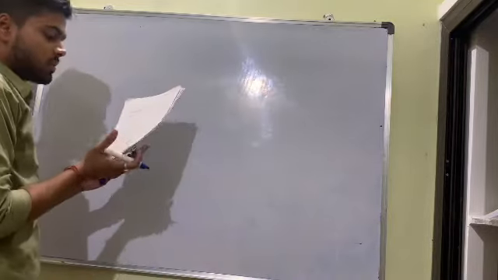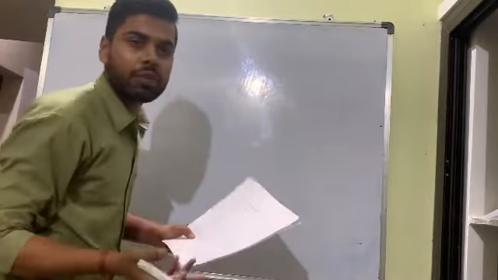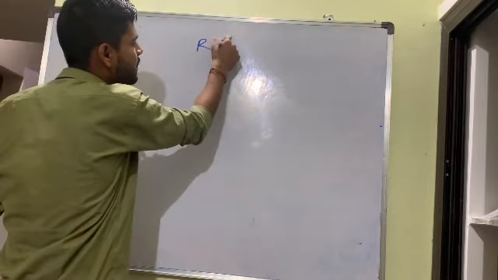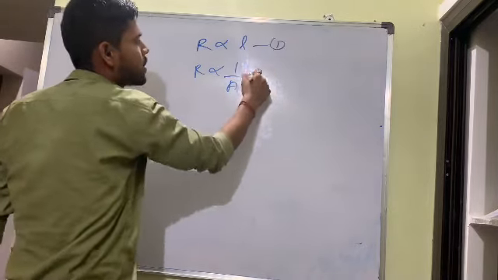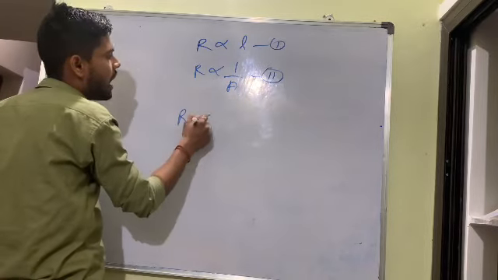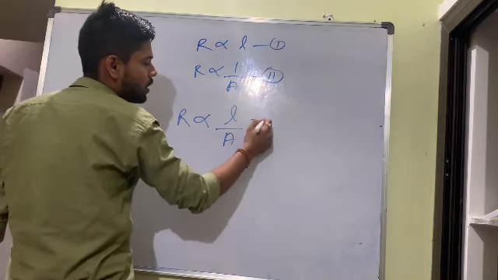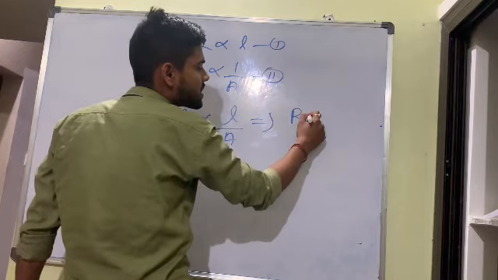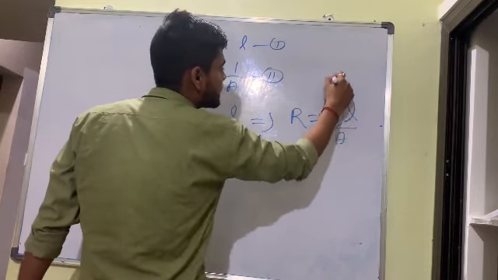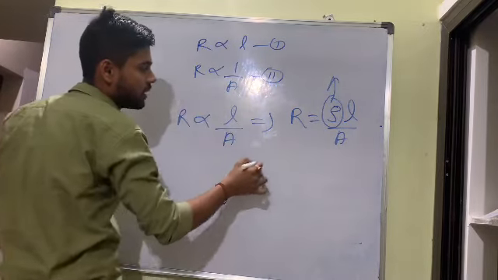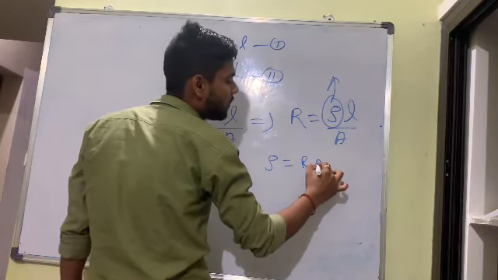Next question they asked, CBSE 2014: SI unit of resistivity. So, bacha, R is directly proportional to L and R is inversely proportional to 1 upon A. If we combine equation 1 and equation 2, we will get R is directly proportional to L upon A. From here, removing proportional, we use a constant. That constant is rho, resistivity. So rho is equal to RA by L.